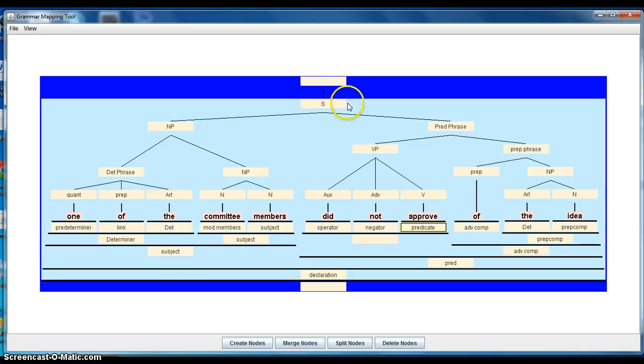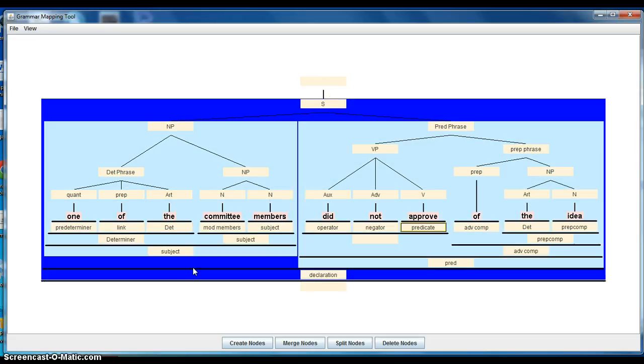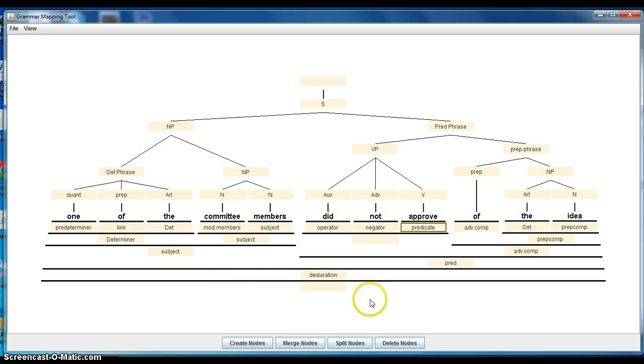Okay, let's see what else we need. Okay, looks like nothing here. Oh yeah, did not approve, did not approve again is the predicate. So the point is, we have a predicate did not approve, but there's also a predicate did not approve of the idea, also a predicate, okay? So I think we are pretty close to being done. And we will